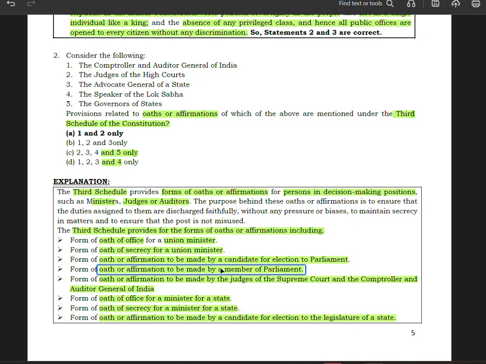Okay, and see, these two and these two are not same, but common. Oath of office and oath of secrecy for union minister, and here we have oath of office and oath of secrecy for a state minister. Then we have oath or affirmation to be made by MP, and for the MLA it is not there, but election to the MLA. Okay, so election for the MLA, then election for the MP, and then you have judges of the Supreme Court and Comptroller and Auditor General of India. So these six things.